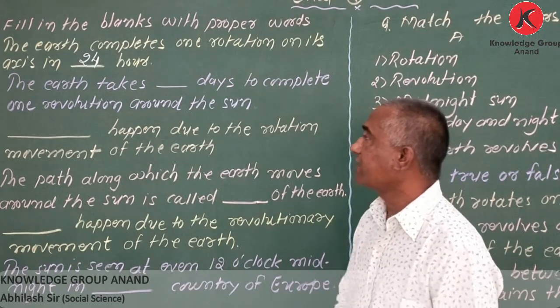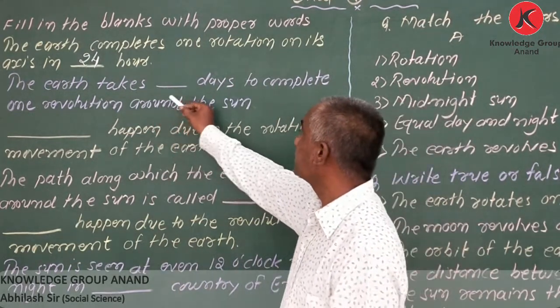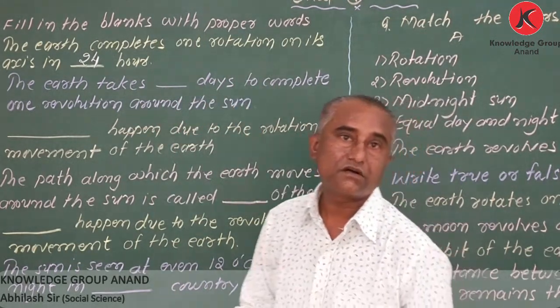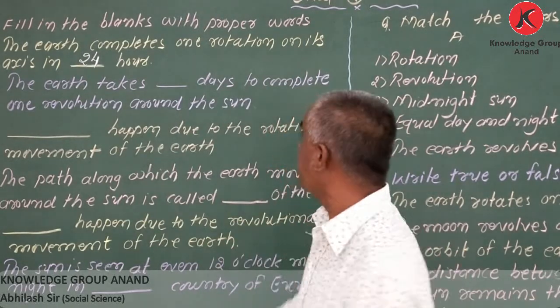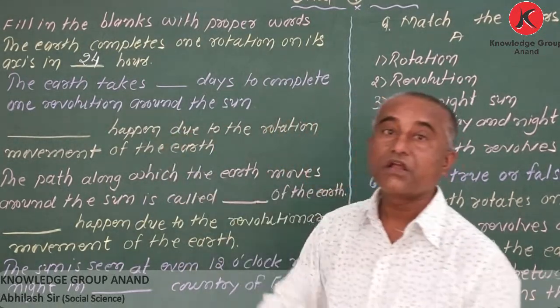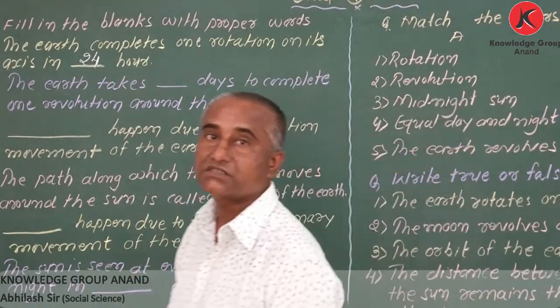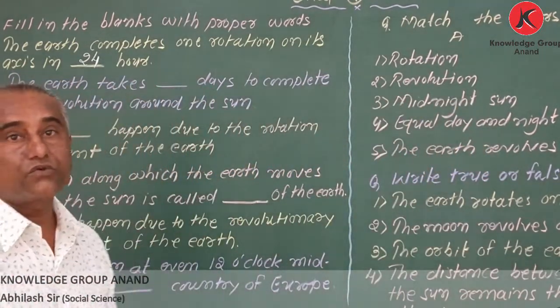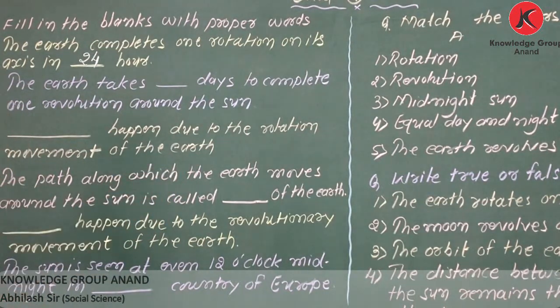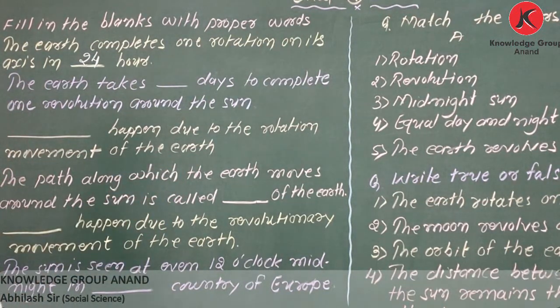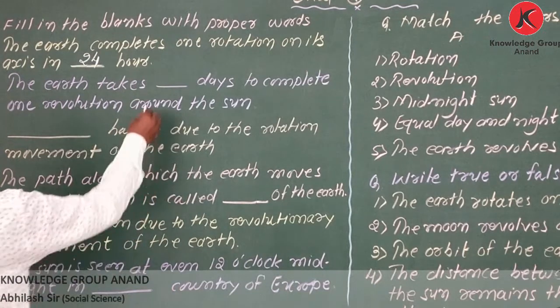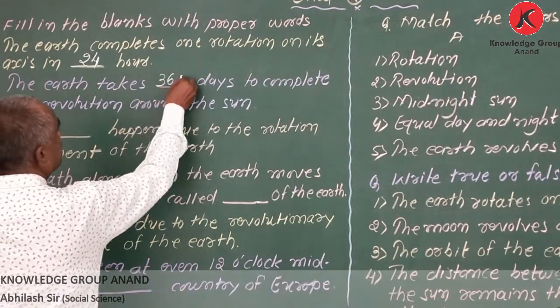Second one, the earth takes blank days to complete one revolution around the sun. How much time does the earth take to complete one revolution? My dear student, it takes 1 year. 1 year means 365 days.